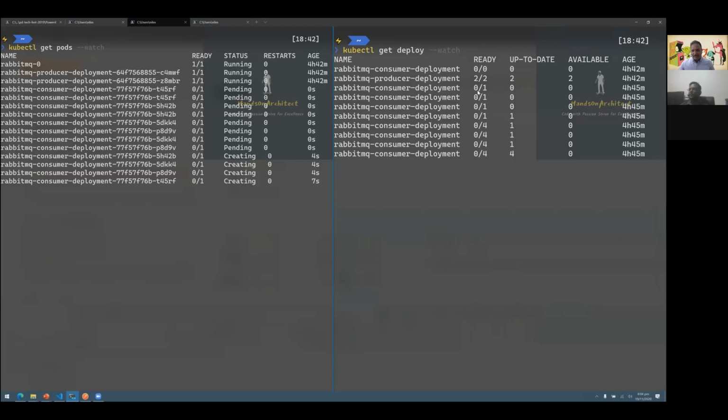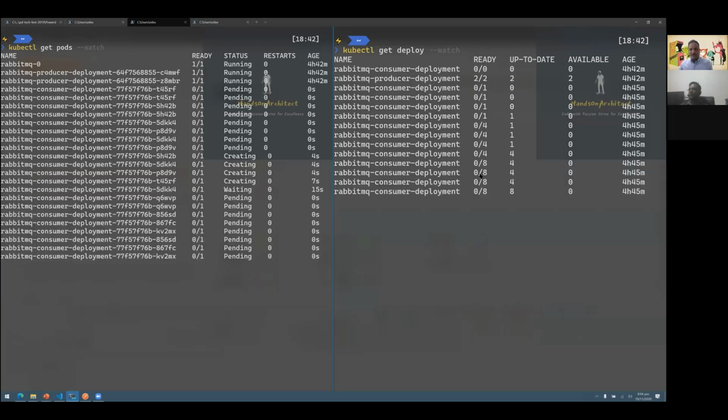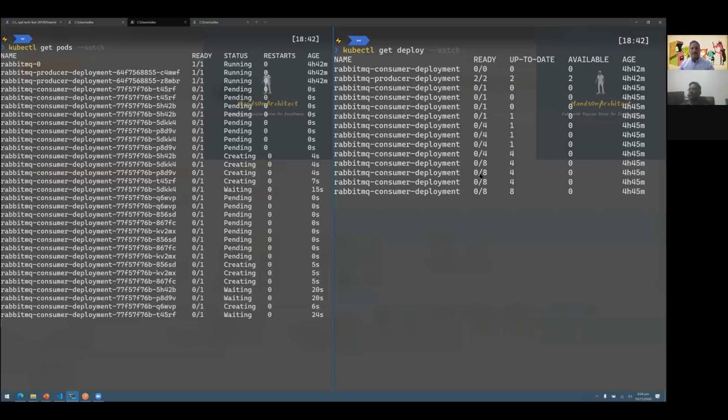Initially it started with a request for 1 consumer, then it went up to 4. And none of the consumers are ready right now because this request goes into that serverless ACI infrastructure to create a pod, and it takes a few seconds. You can see that it's taking about 24 seconds and still going on because it will provision that infrastructure.